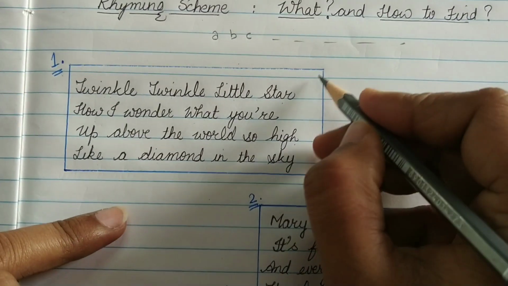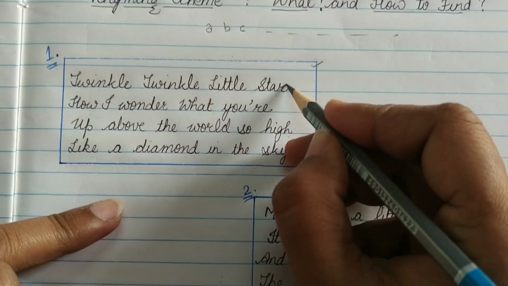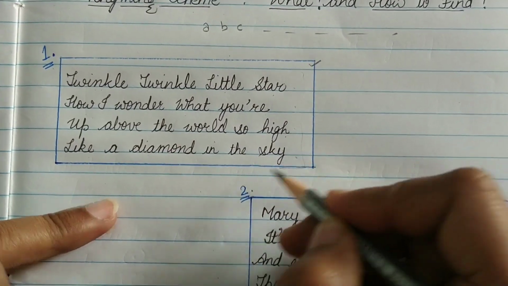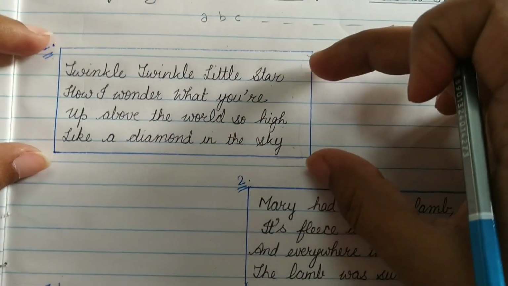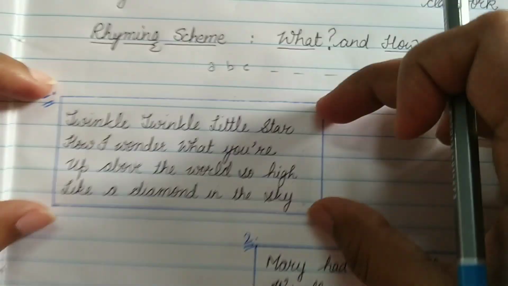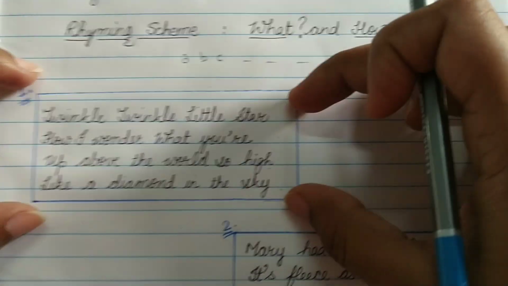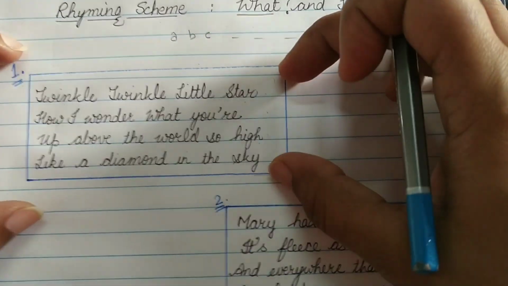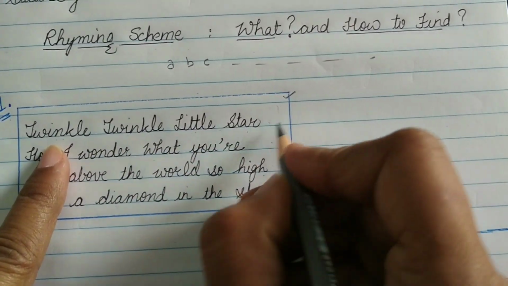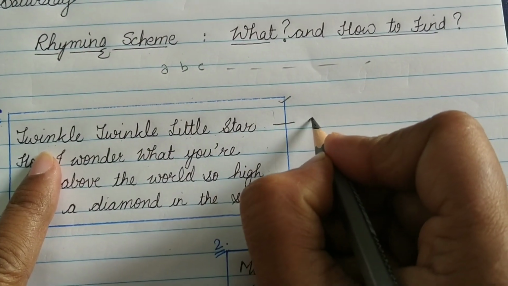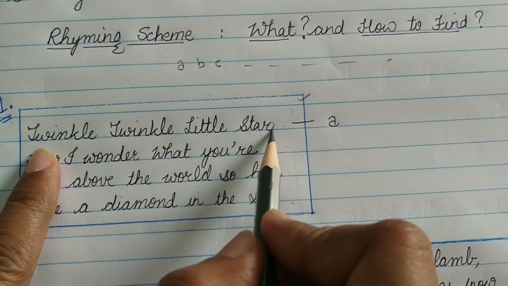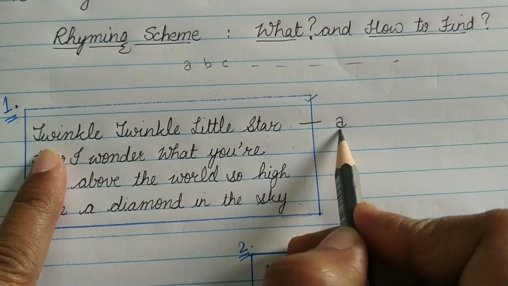Now, before we look for the rhyming scheme, just see how long the rhyme is. It's just a 4-line rhyme and no other stanza. Only one stanza with 4 lines. So let's see, if it is the shortest poem, what is its rhyming scheme? Whenever we are finding rhyming scheme, the first line is always represented with letter A. Okay, because it is the first line, we give it the letter A.